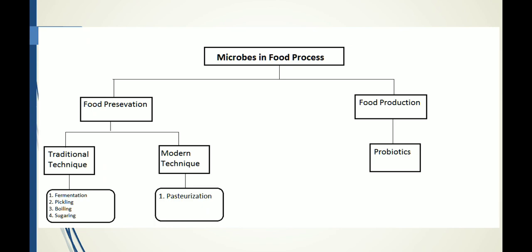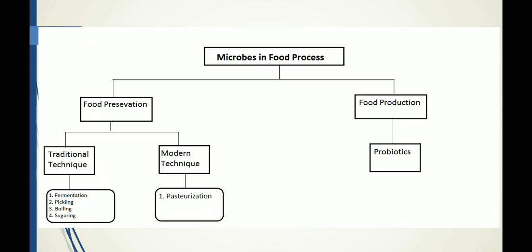Food preservation can be done in two ways, that is traditional technique and modern technique. Traditional techniques are the older techniques that can be adopted at home, that is fermentation, pickling, boiling, sugaring.